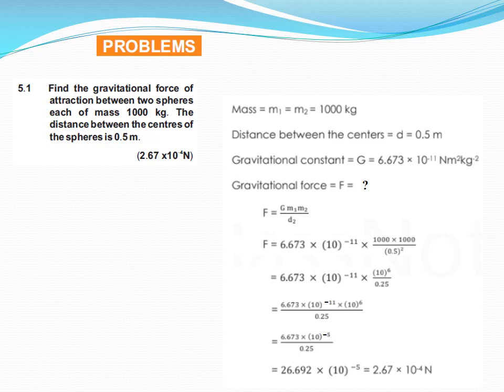So we have the law of gravitation as F equals G m1 m2 by d square. Everything is in our hand, just plug in the values of G, m1, m2 and d. After simplification in different steps, we finally get the force as 2.67 into 10 to the power minus 4 Newton. So dear students, this is the first numerical and it utilizes the formula of the law of gravitation.